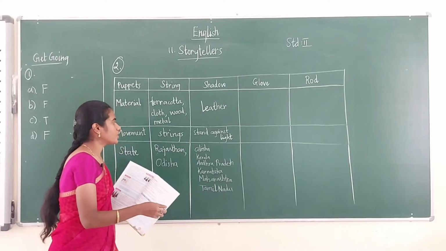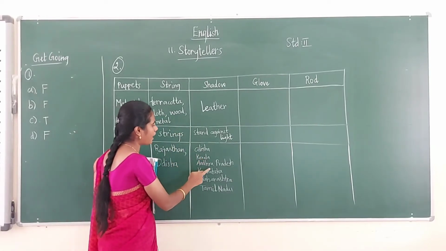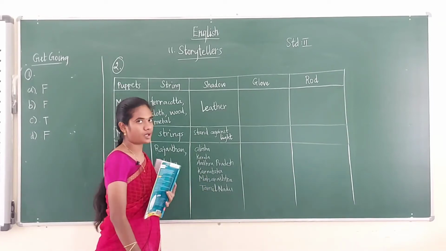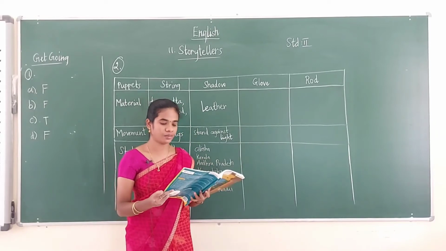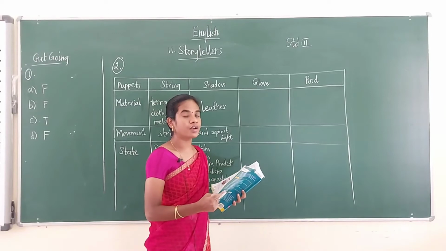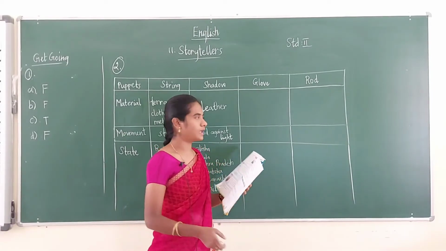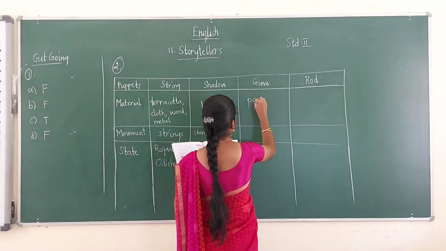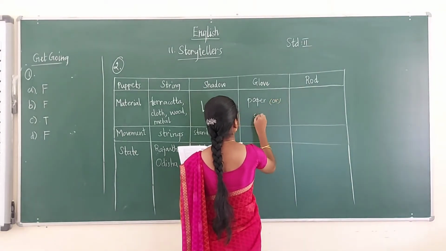Okay, so shadow puppets are found in Odisha, Kerala, Andhra Pradesh, Karnataka, Maharashtra, and Tamil Nadu. Okay, the next we can come to the glove puppet. Okay, glove puppet, what is the material for glove puppet? So we made this from the paper or the cloth. Okay, the material is paper or cloth, we can use any material.